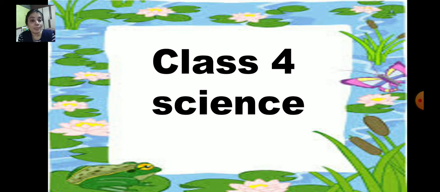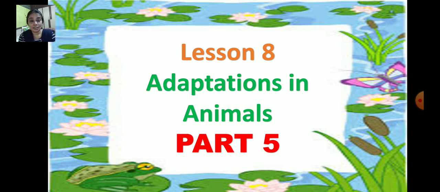And today we will be continuing our lesson number 8, adaptations in animals. This is our part 5. So do you all remember what we learned in parts 1, 2, 3, 4? Yes, we learned what is a habitat and adaptations to habitat, and we also learned about terrestrial animals, aquatic animals, amphibians, then arboreal, and the last one is aerial.